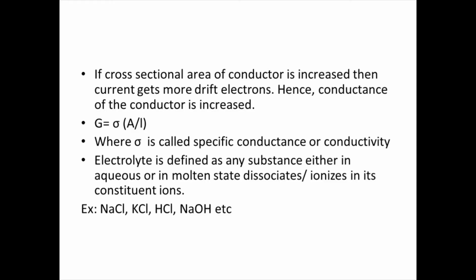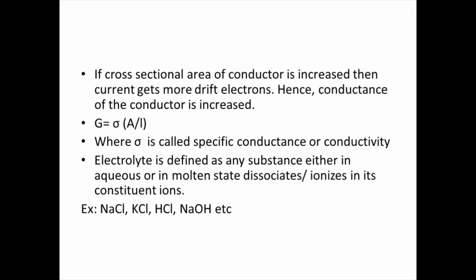What is conductance? As we learned in our previous video, conductance is nothing but the property of allowing something to pass through, the property of current to pass through. Otherwise, conductance is the reciprocal of resistance. Then 1 by R, that is equal to G, equal to 1 by rho L by A. So rearranging the equation, G equals sigma A by L, where G is conductance and sigma is specific conductance or conductivity.